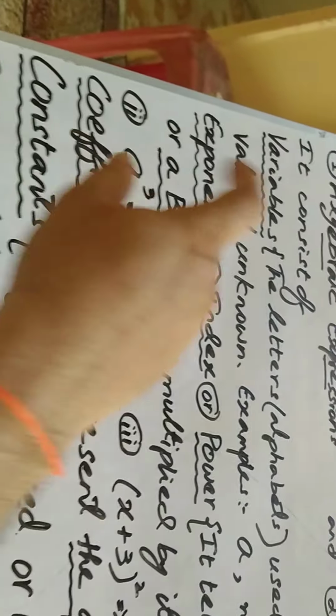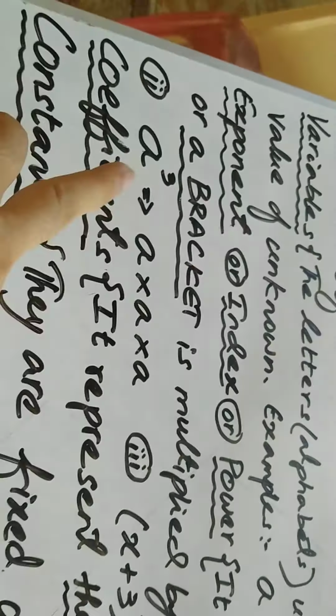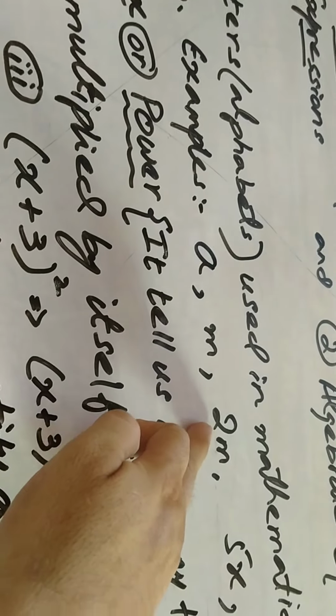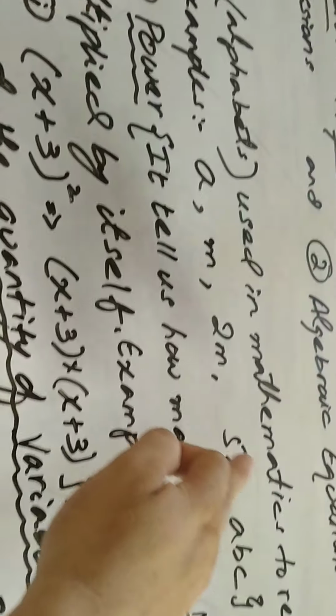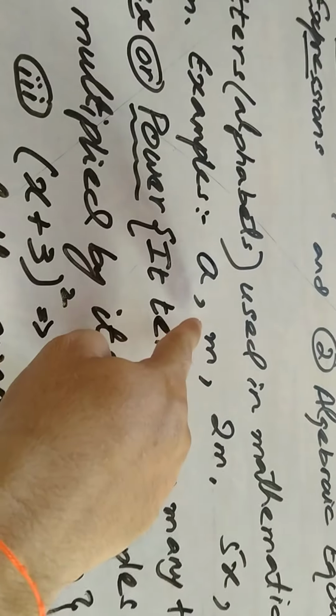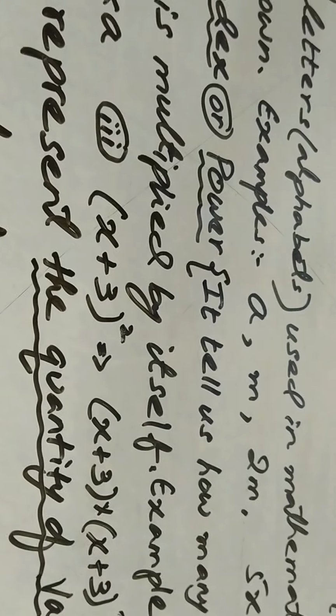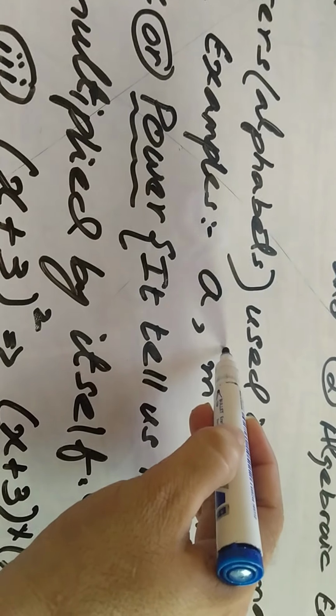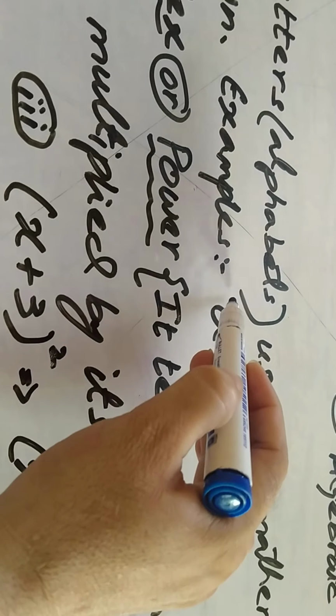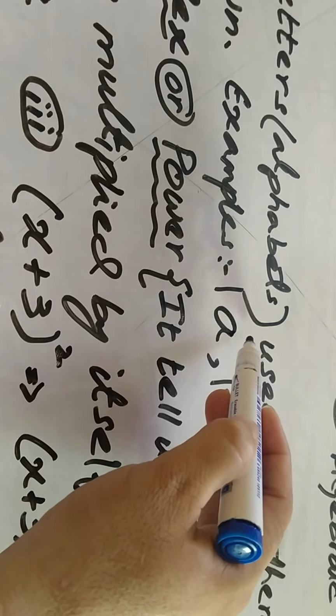Okay guys, now the first thing is variable, second thing exponent. Guys, the third thing is coefficient. Now guys, what is coefficient? Look here, I already told you here 2m. So this 2 is coefficient, 5x, this 5 is coefficient. When there is no coefficient, always remember guys, when there is no number with a variable, it always means 1m. It always means 1a. When there is no power, it means power is 1.